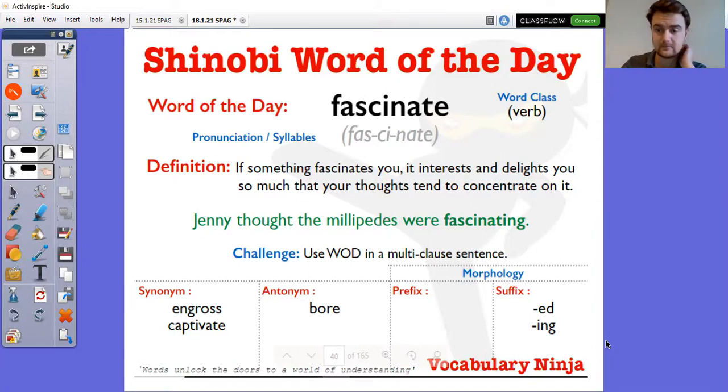So have a go in that Word document at writing your own sentence using the word fascinate, and then we will move on.